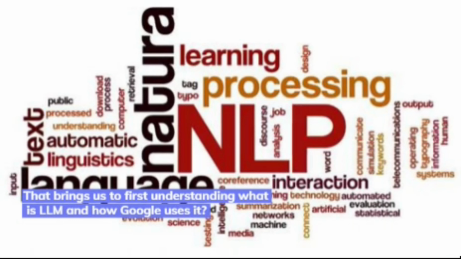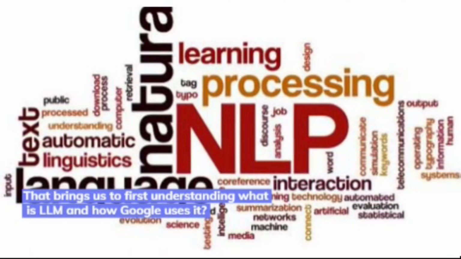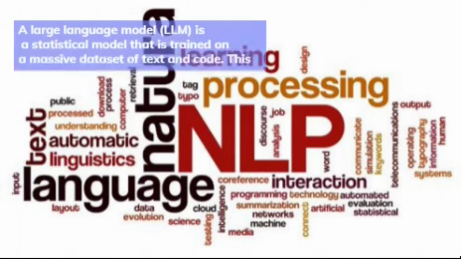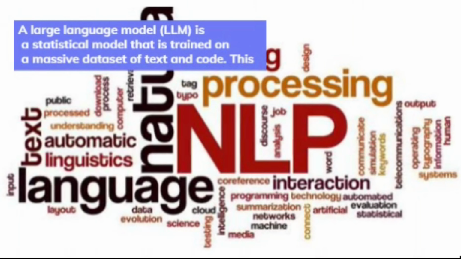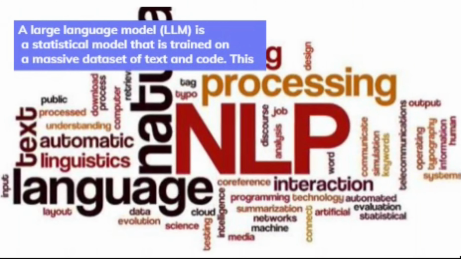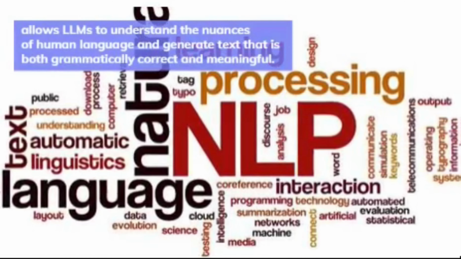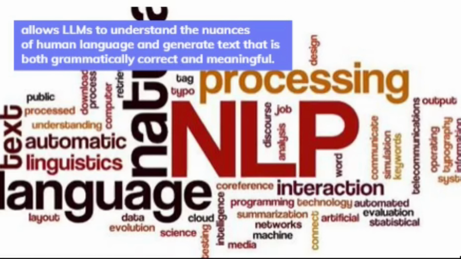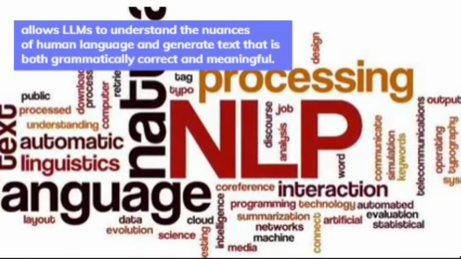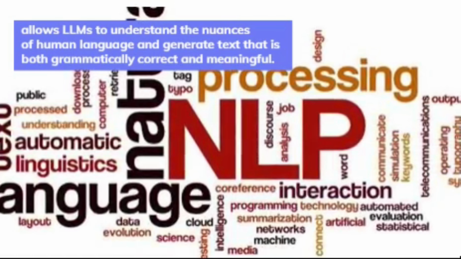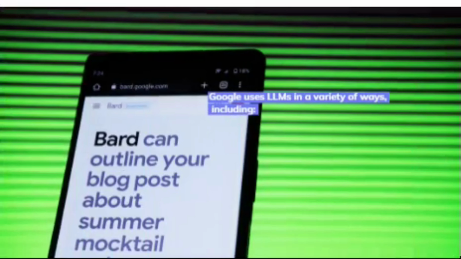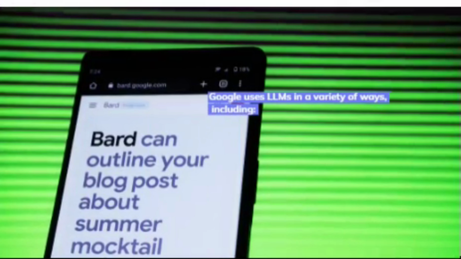That brings us to first understanding what an LLM is and how Google uses it. A large language model, LLM, is a statistical model that is trained on a massive dataset of text and code. This allows LLMs to understand the nuances of human language and generate text that is both grammatically correct and meaningful. Google uses LLMs in a variety of ways, including